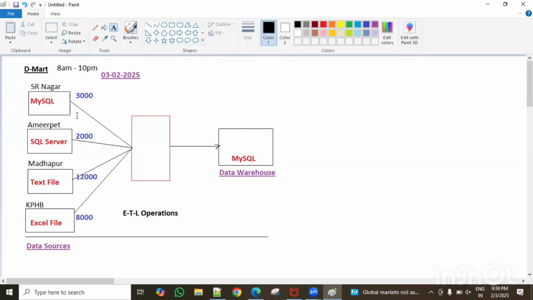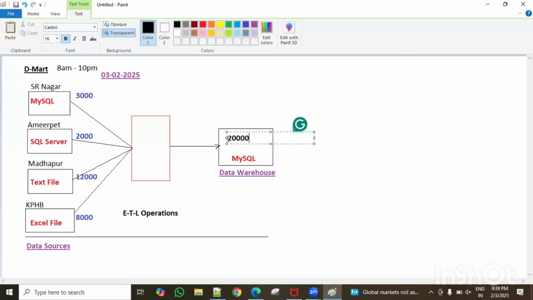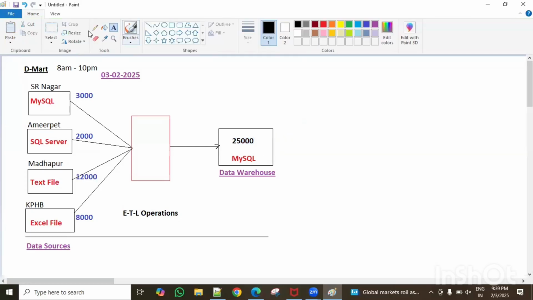Now, finally, in this data warehouse, how much data is there? If no data is deleted, totally there are 25,000 rows in this table. What is the table here? MySQL. In MySQL, we have the table, with 25,000 rows from all data sources from these 4 branches.